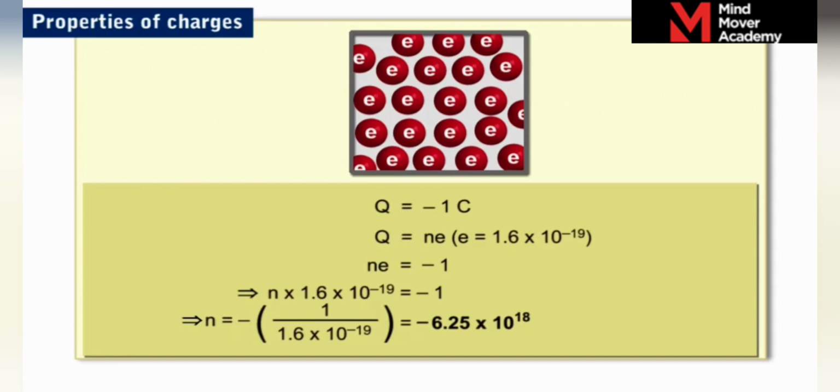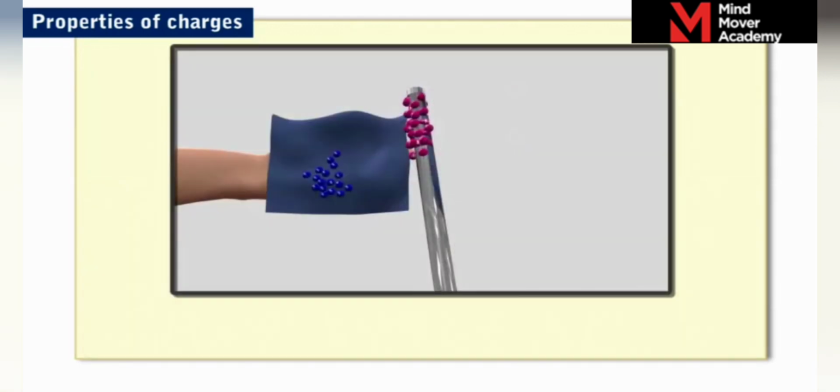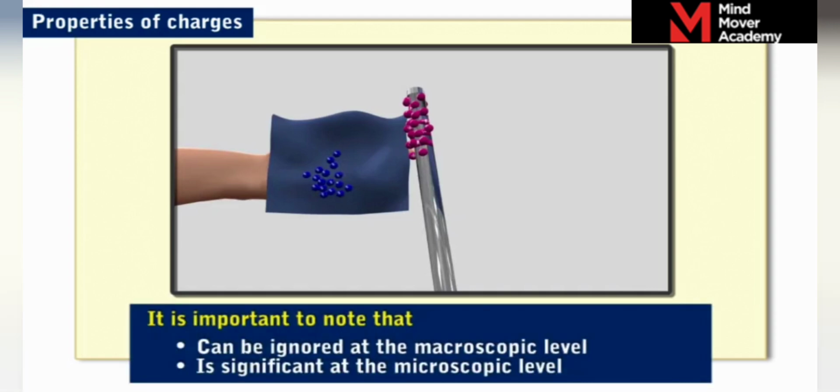So we see that 1 coulomb of negative charge contains 6.25 × 10^18 electrons, which is a very large number of electrons. In the practical examples we have seen, for charging a body, we deal with bodies possessing a charge of a few microcoulomb. It is important to note that quantization of charge is significant only in the microscopic sense, when the charge possessed is due to a few hundred times the basic unit of charge e, or even less than that.